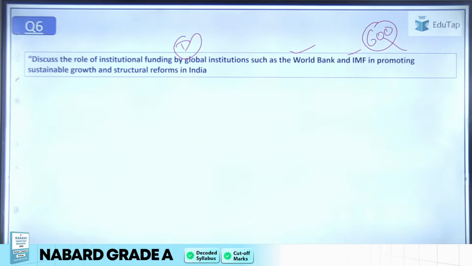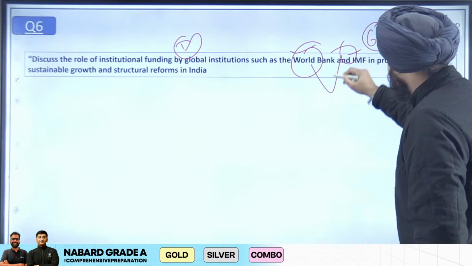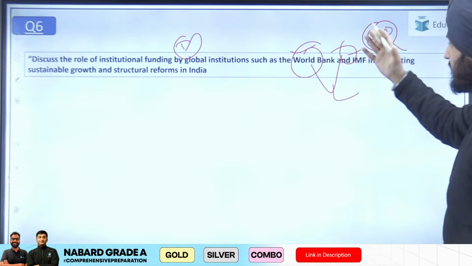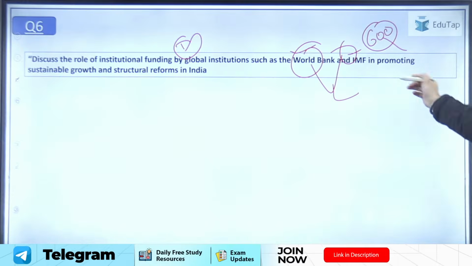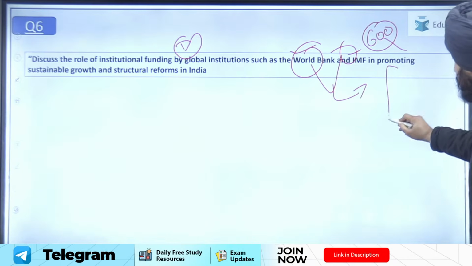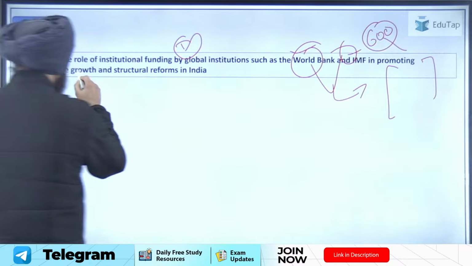तो यहां पर आप different तरह की, first of all you were supposed to write that what is the बेसिक रोल विद रिस्पेक्ट टू द वर्ल्ड बैंक एंड IMF। ये आप आराम से अपने इंट्रोडक्टरी पार्ट में टच कर सकते थे कि यार वर्ल्ड बैंक का ये रोल है, how it basically promotes the institutional funding, all such sort of things, and you know about the IMF also. तो एक तो आपका बॉडी पार्ट यहीं पर कवर हो सकता था। The second part is regarding sustainable and structural reform.